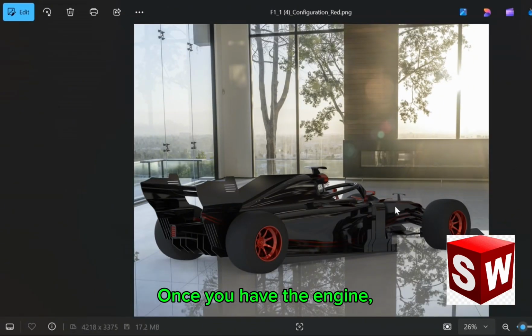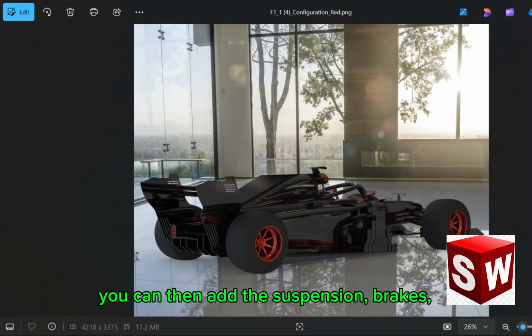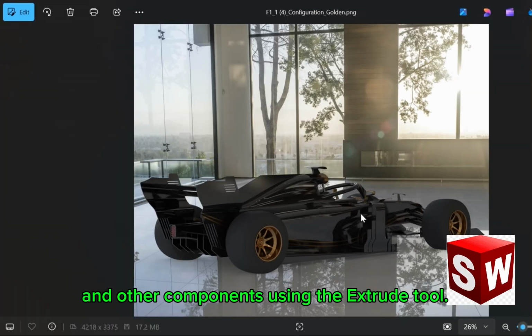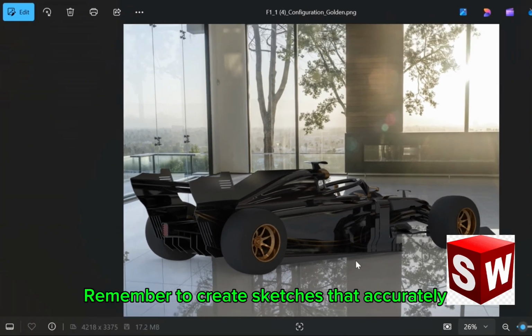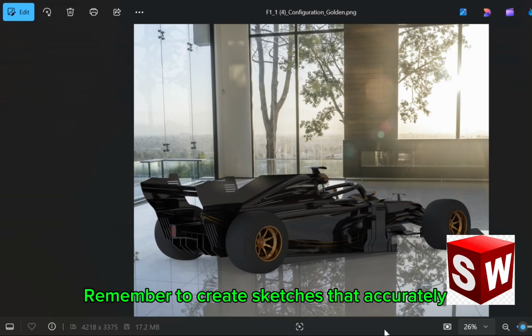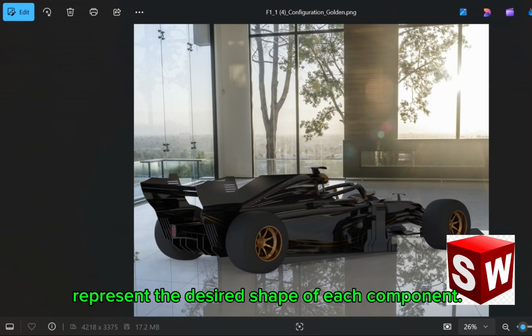Once you have the engine, you can then add the suspension, brakes, and other components using the Extrude tool. Remember to create sketches that accurately represent the desired shape of each component.